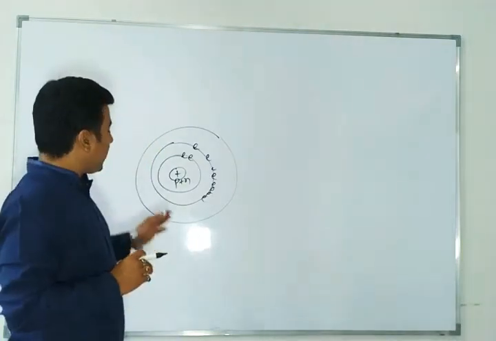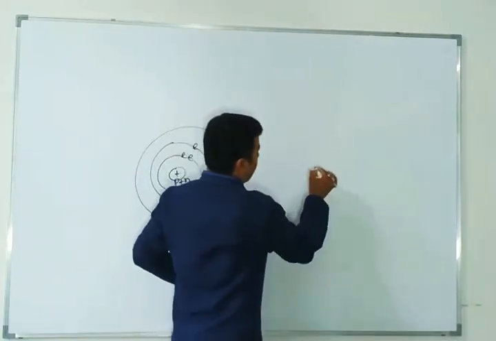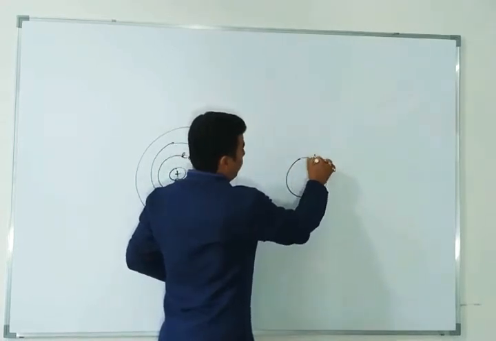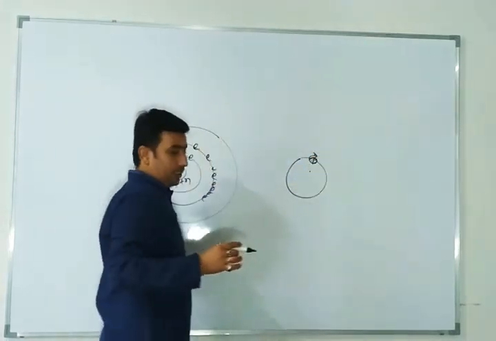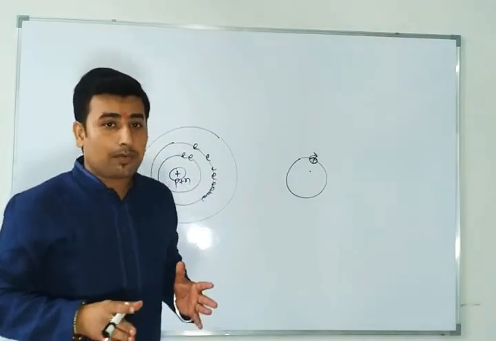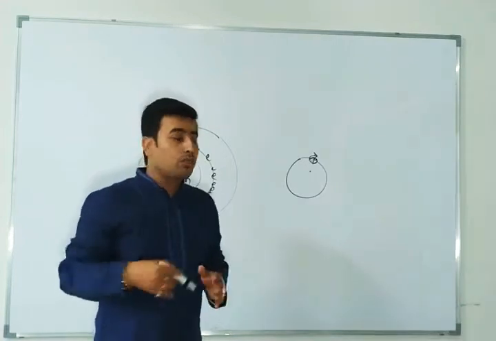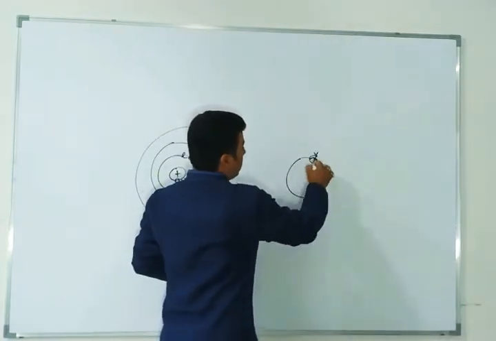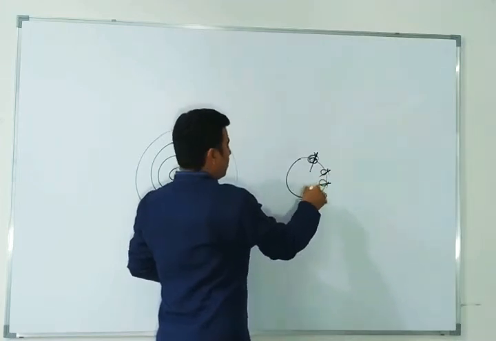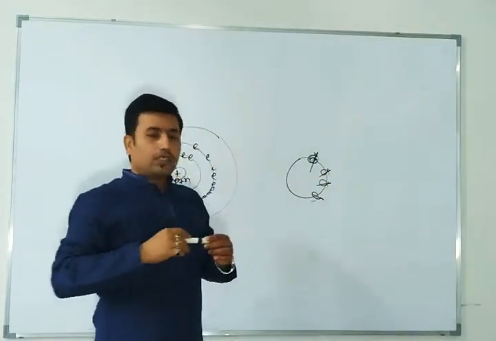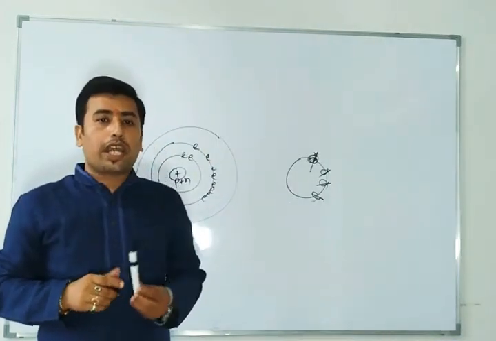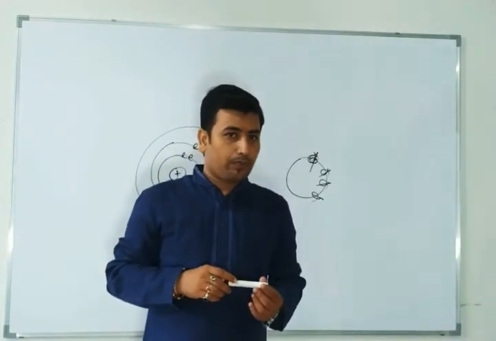Now have you ever thought that in this atom, this electron cloud, because you know very well electron is a dynamic particle. Electron can't stop at one place. So electron is a dynamic particle. So electron will rotate every time, here after some time, here after some time. Means electron is doing revolution around the nucleus and rotation around its own axis, that's called angular momentum, right?